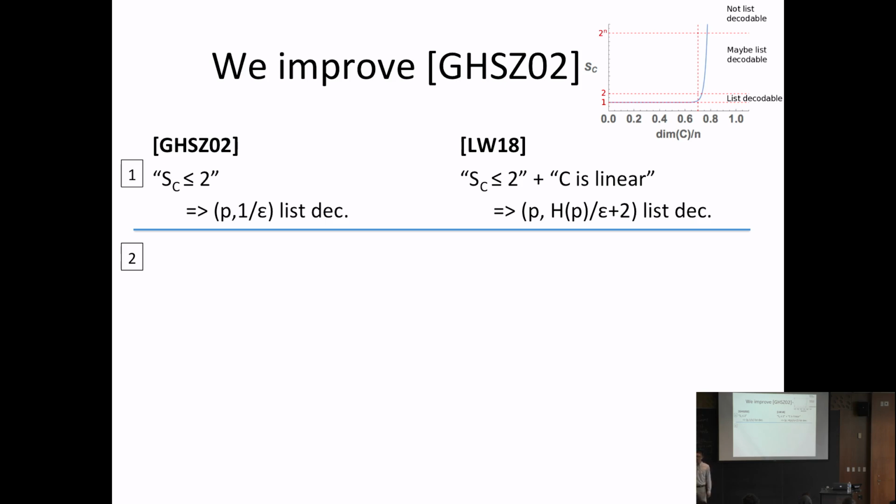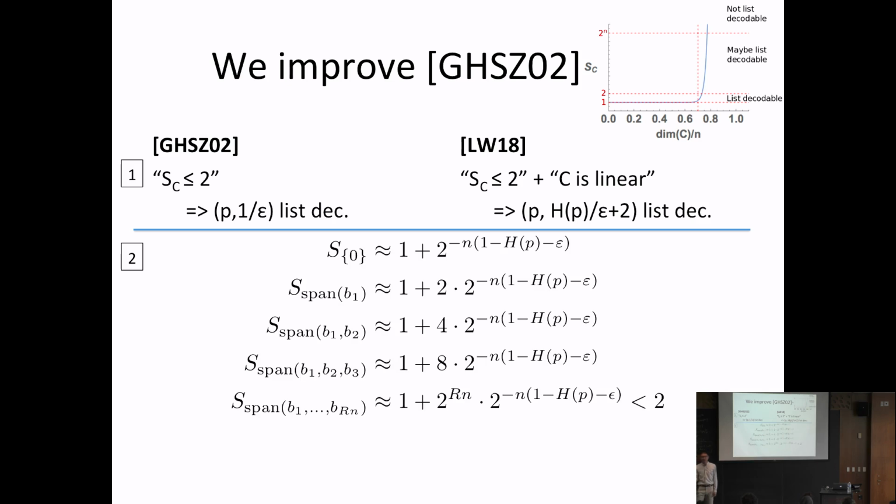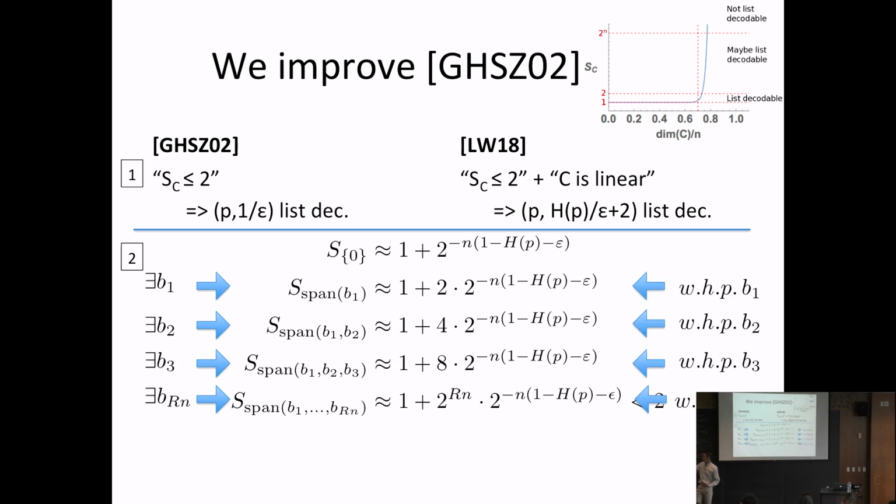Okay. But perhaps the more substantial improvement is that we make this high probability. So to remind you, ideally, this is how the potential function grows, with a lower order term that doubles at every step. And so Guruswami, Håstad, and Zuckerman showed that there exists a B1 at every step. But we actually showed that if you apply Markov's inequality in the right way, then you can show that at each of these steps, the potential function grows as we want it to with high probability.